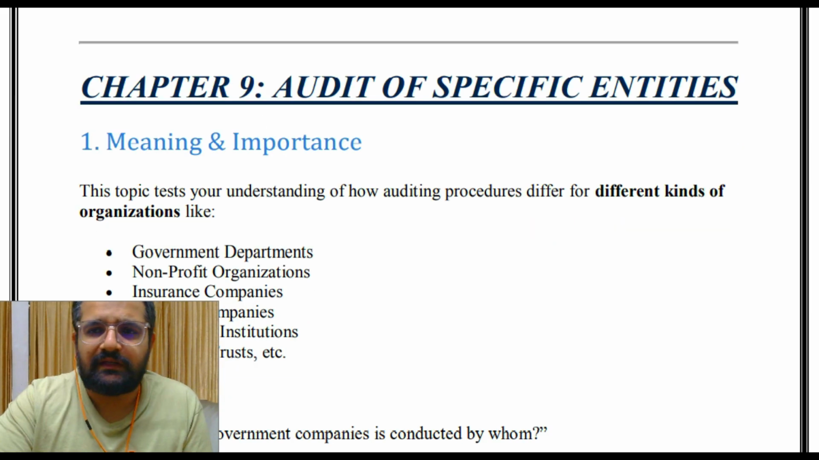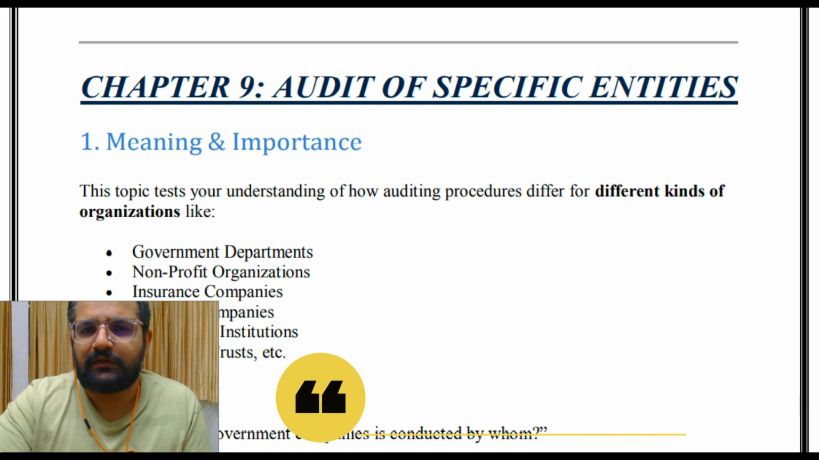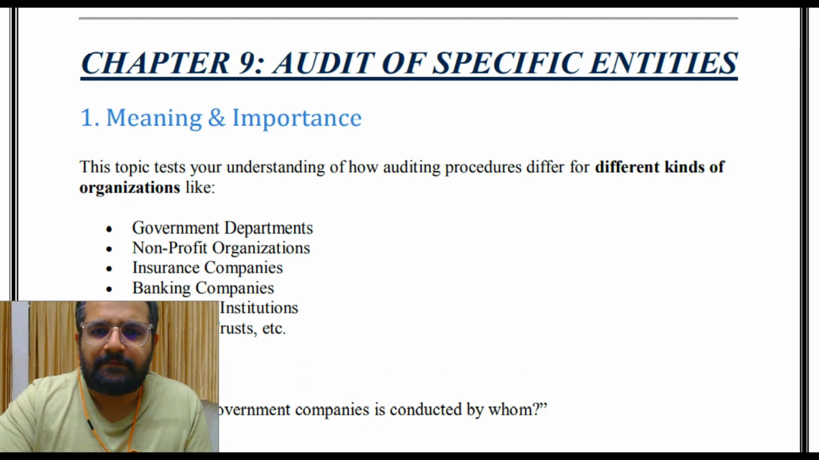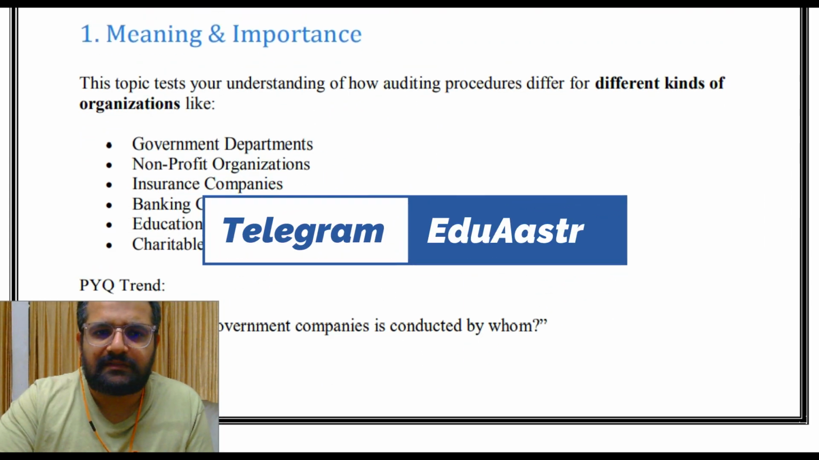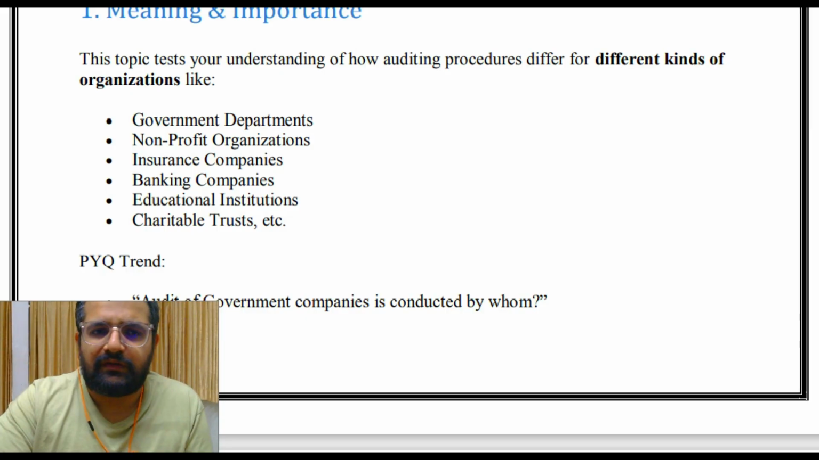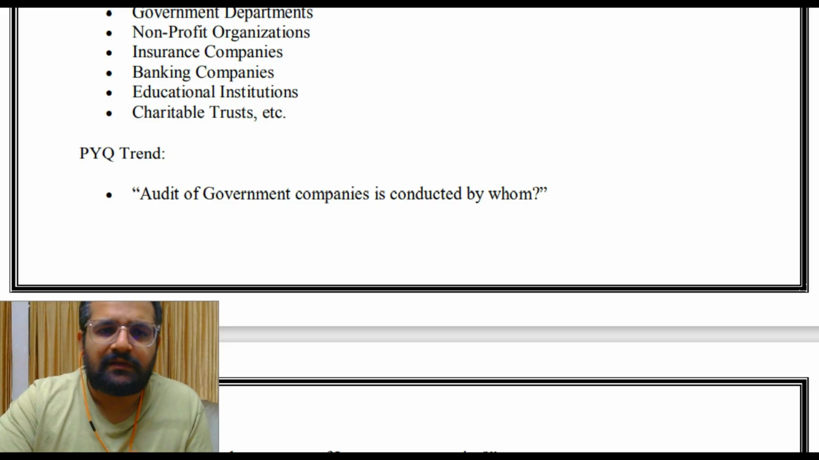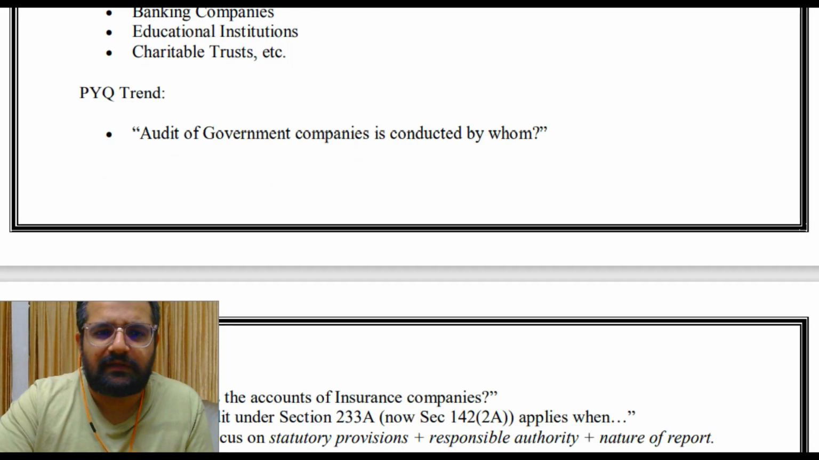We have already completed other parts as well, that is accounting principles, and we will do labor laws, insurance, social security, economy and so on as well. So now audit of specific entities. Meaning and importance: the topic tests your understanding of how auditing procedures differ for different kinds of organizations like government departments, non-profit organizations, insurance companies, banking companies, education institutions, charitable trusts, etc.